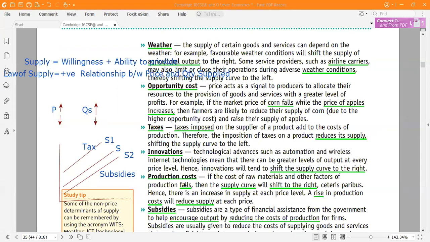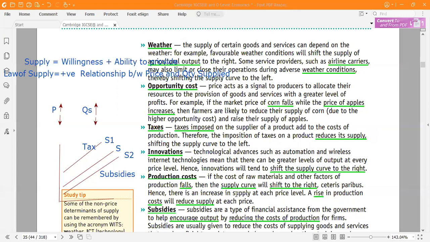Another thing is production cost. If the cost of production increases, your supply will decrease. The supply curve will shift to the left. If your cost of production falls, that means your profit will increase, so the supply curve will shift to the right.